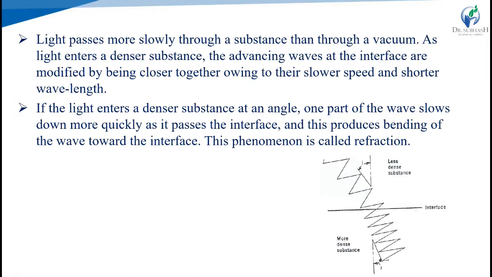Or we can say that when a beam of light enters a denser substance, the advancing waves at that interface are modified by being closer together owing to their slower speed and shorter wavelength. So if light enters from a less dense medium like air to a more dense medium like liquid, it is bent towards the normal, and we call that refraction of light.